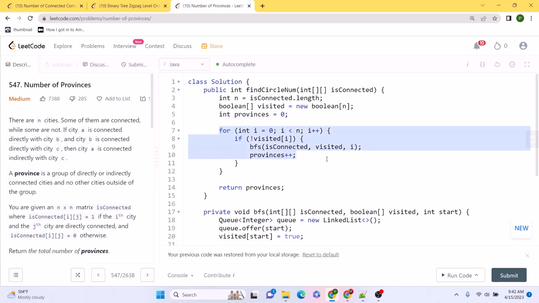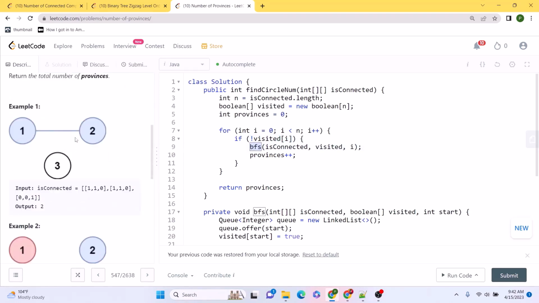Now we are going to run our for loop where we call the BFS method. First of all, we check whether the current node has been visited or not. If the node has not been visited, we call the BFS method to visit all the connected components, or all the cities that are connected with each other that form a province. And we are going to increase the number of provinces, so provinces plus plus, which was initially set as 0.